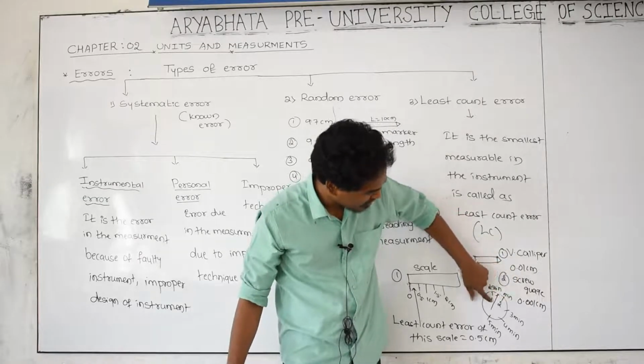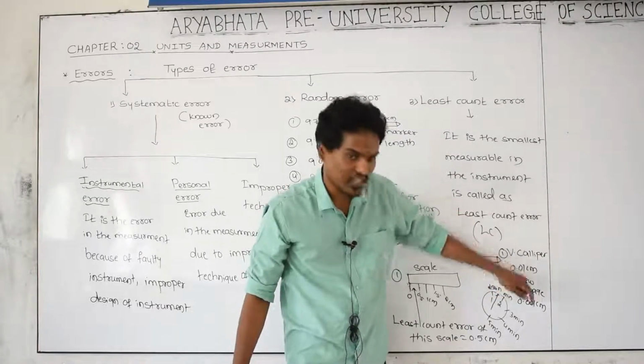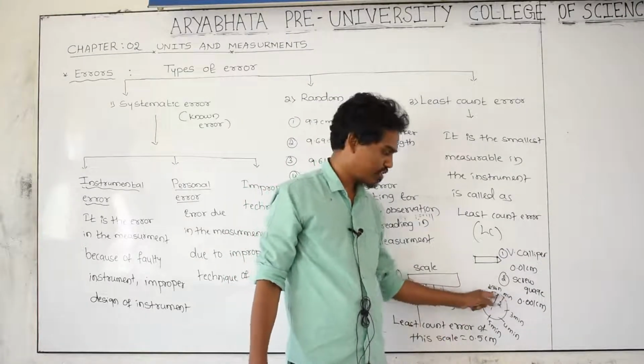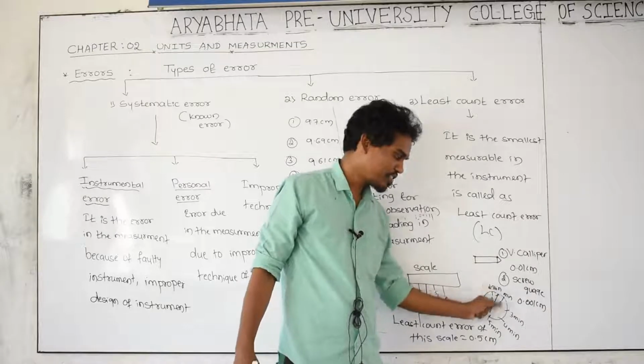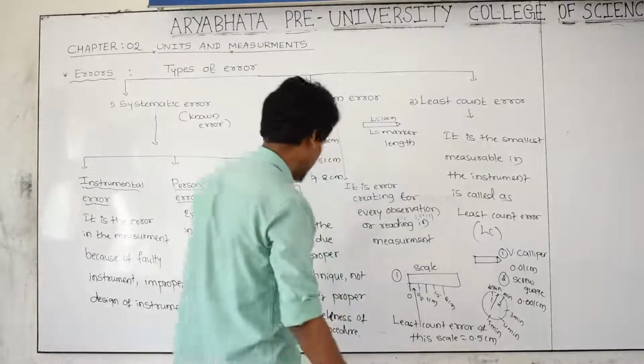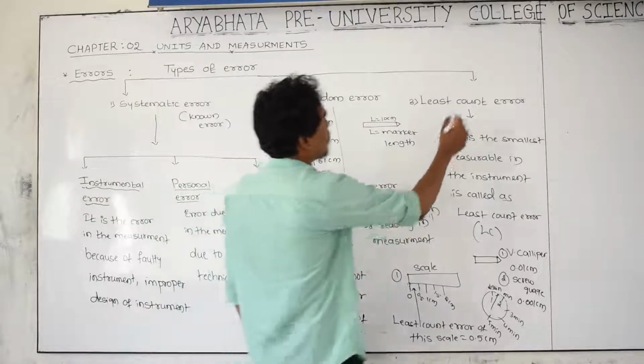But this pointer is exactly present in between 1 and 2. Then what is the error of this clock? That is 1 minute. 2 minus 1, that is 1. What is the error of this clock? That is 1 minute.